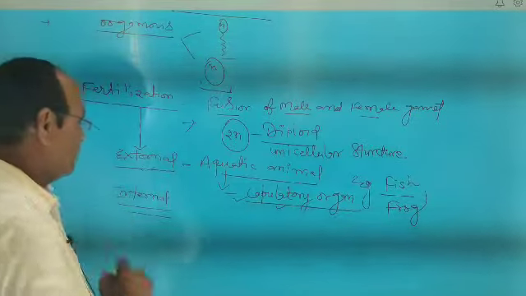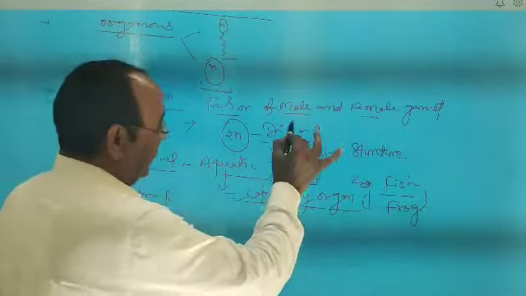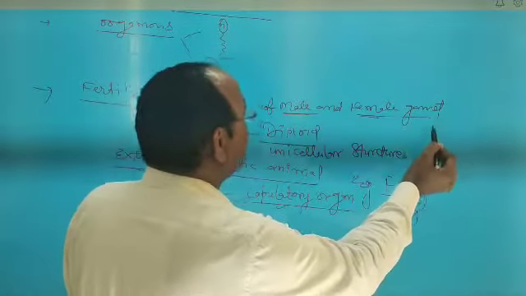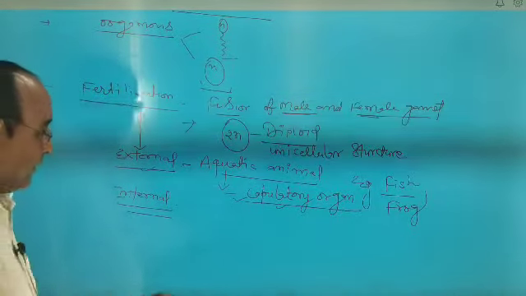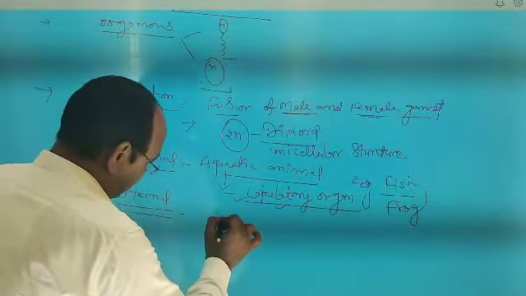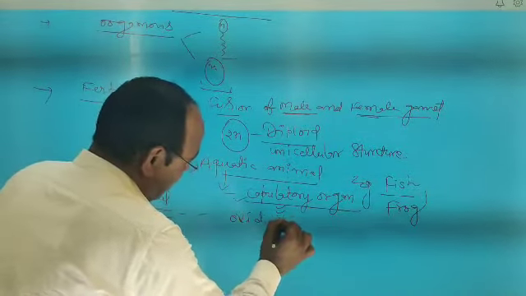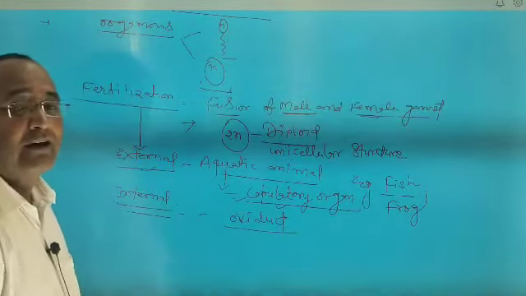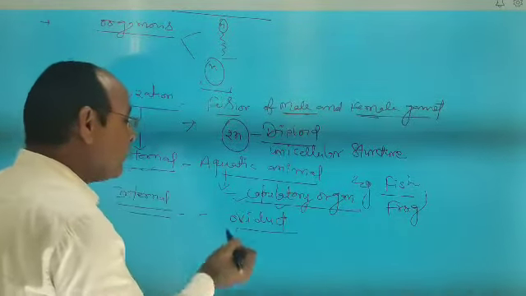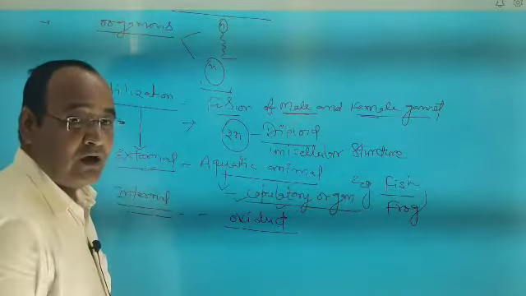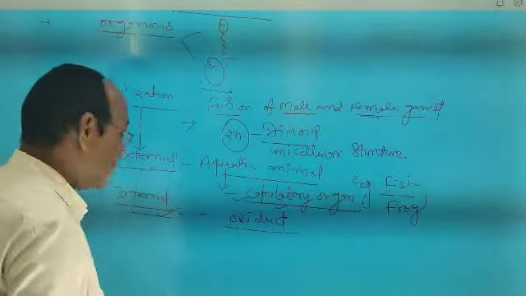Now second, internal fertilization. So what is internal fertilization? Especially in internal fertilization, male and female gametes are fused inside the female body. Inside the female body, it means where? Just you can say oviduct. Oviduct is a part of the female reproductive system. So when male and female gametes are fused in the oviduct or fallopian tube inside the female body, this process is known as internal fertilization.